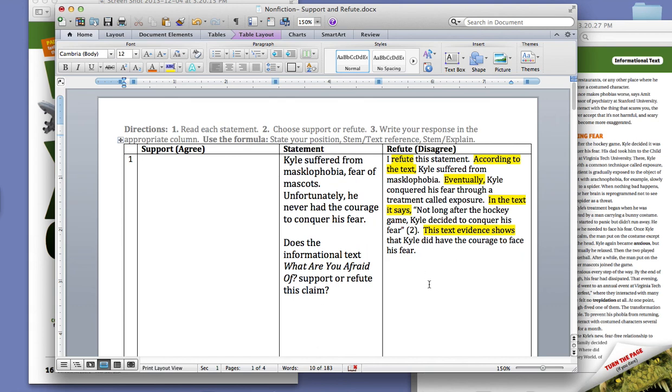In class, you will have 4 statements, and you will either work independently or with a partner to read each statement and choose whether you agree or disagree using text support.